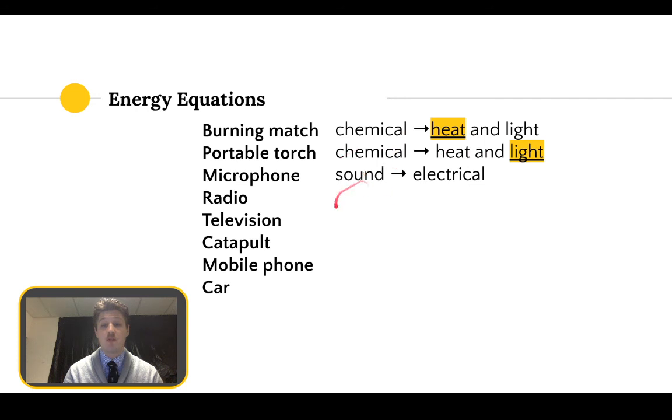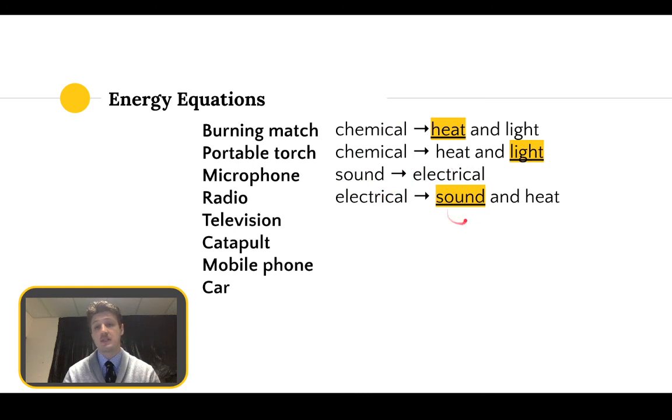A microphone obviously projects sound from your voice into electrical and stores it on your computer, and then you can play it again, so it would convert it back to sound. Okay. You've got your radio, so obviously if it's plugged into the wall, it's electrical and converts it to sound and heat. Heat is often a form of energy that is released regularly with most conversions. Okay. Often referred to as a bit of a wasted energy and isn't utilised very much in whatever it's doing. For example, we don't use a torch to heat us up. We use it for the light, so the heat is sort of wasted.